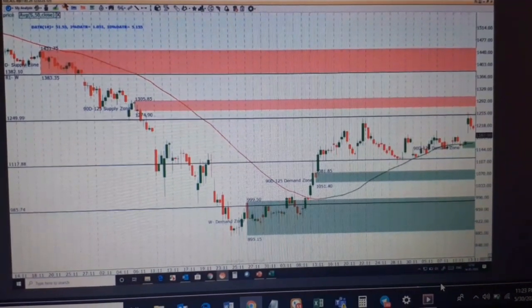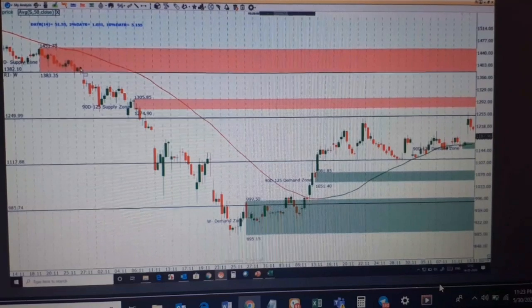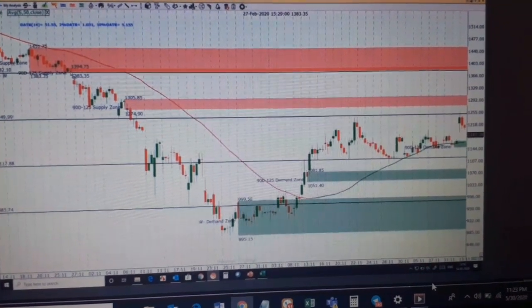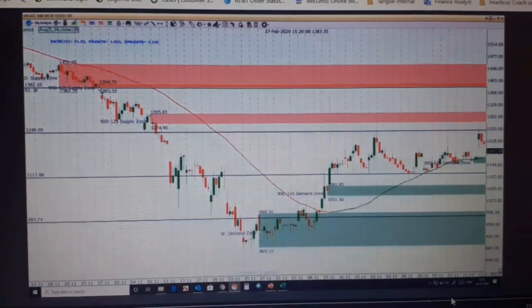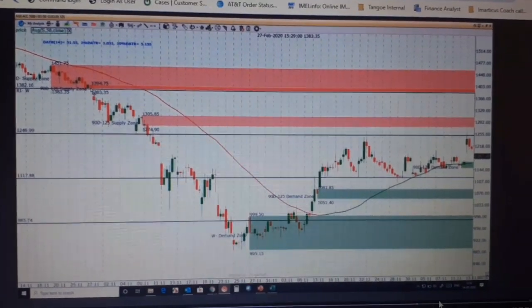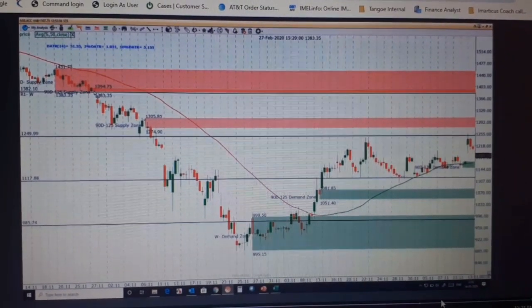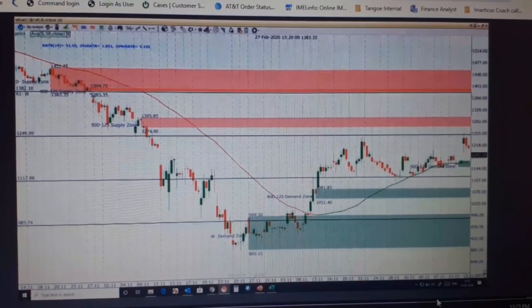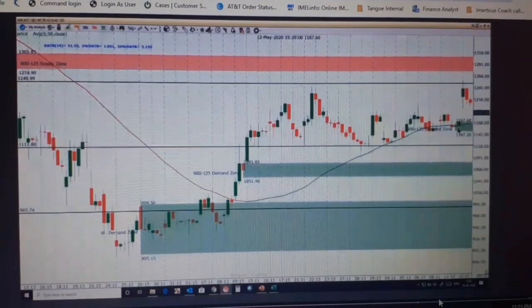Okay, this is one of my supply. The other supply is over here. Okay, so I marked two demand, two supply. Now, what was the trend on the chart? The trend was down, right? The trend was down. So can I go long in the equilibrium?